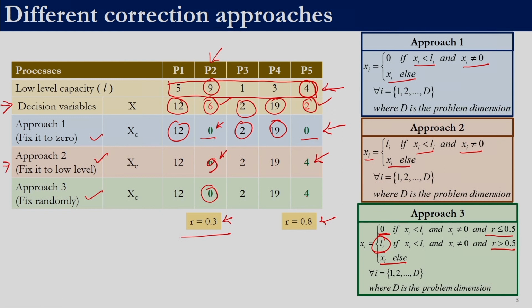So this 2 gets converted into, so what we got from the algorithm is 12, 6, 2, 19 and 2. What we will be returning back is one of these three, either 12, 0, 2, 19, 0 or 12, 9, 2, 19, 4 or 12, 0, 2, 19, 4, depending upon which approach we take. Over here we will demonstrate approach 1, and implement it on the codes that we have. You can evaluate both of these approaches, or design your own approach to see if you are able to get better results than what we are discussing over here.